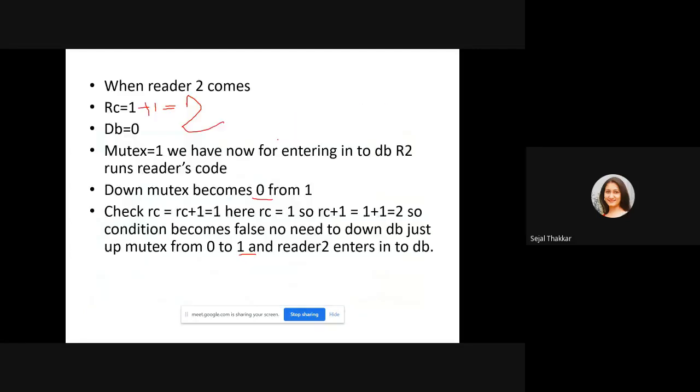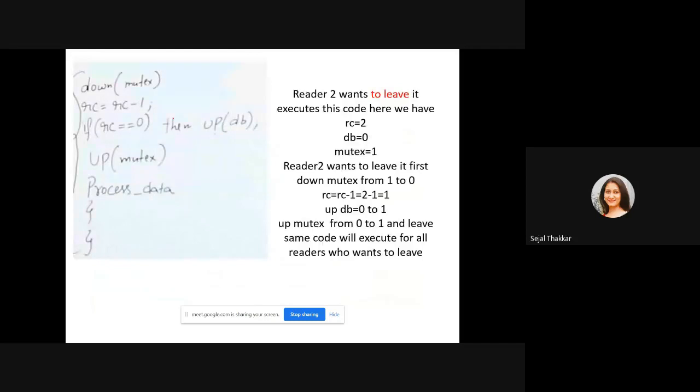So this code I am copying here. Down mutex, readers count is equal to readers count minus 1. If readers count is equal to 0, then up DB. Up mutex and process the data. Now reader 2 wants to leave the critical section. So in that case, reader 2 has to execute the code.